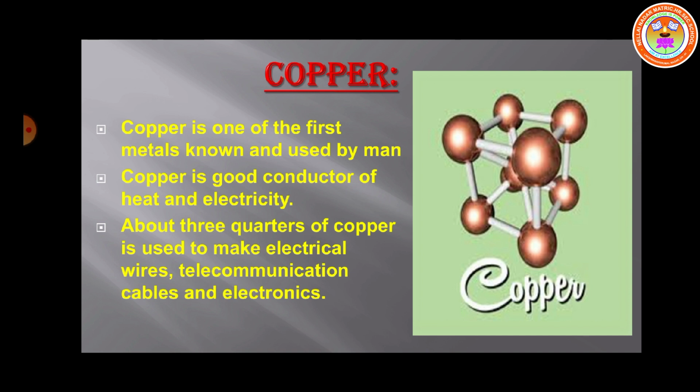Copper is one of the first metals known and used by man. Copper ranked as the third most consumed industrial metal in the world after iron and aluminium. Copper is also a good conductor of heat and electricity. Chile is the world's number one country in the production of copper. Other producing countries are Peru, China, United States, Congo and Australia.